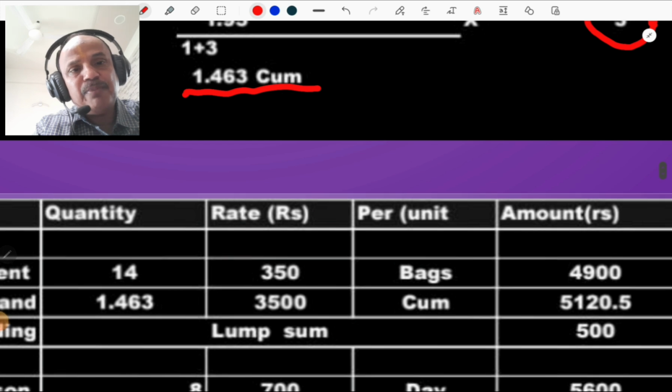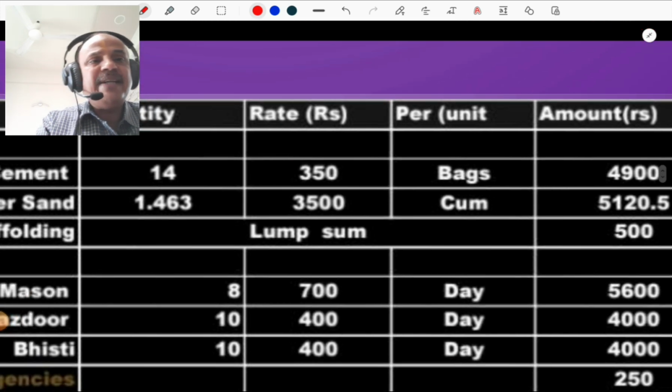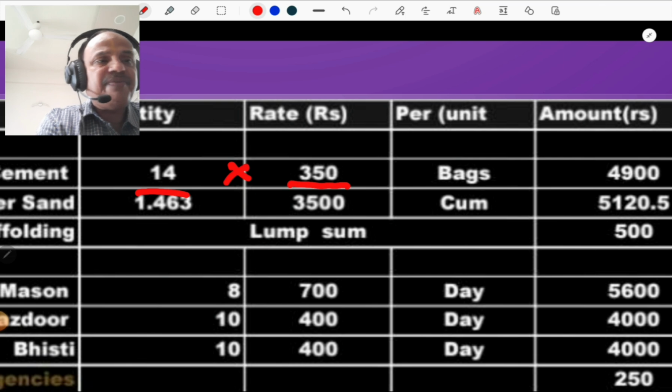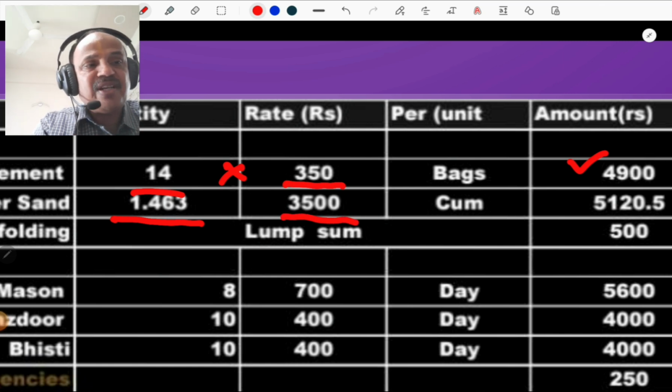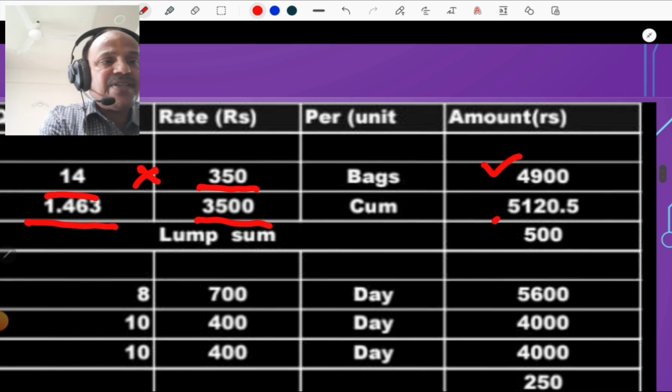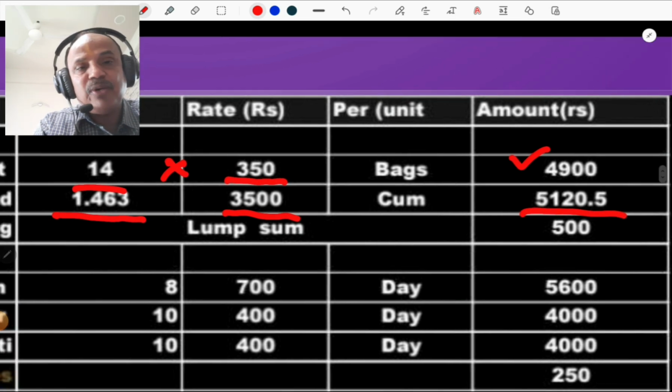So for cement we consider the rate as 350; 14 multiplied by 350 is 4,900. Then sand is 1.463 cubic meter, the rate is 3,500 as previously considered, and the multiplication gives 5,120.5.